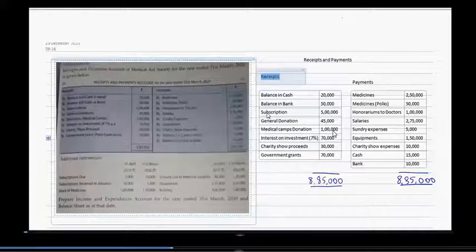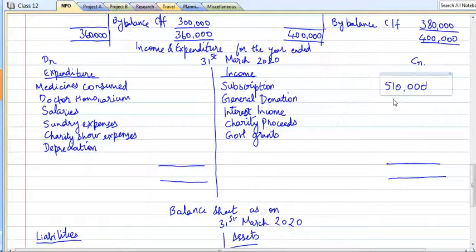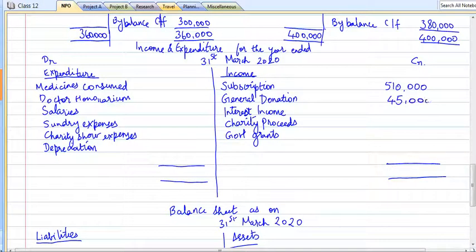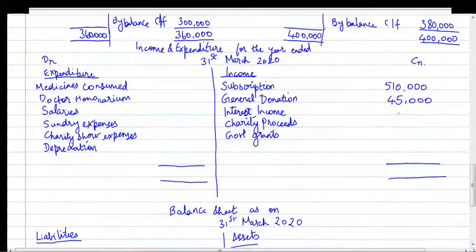Capital fund, we need to add this 1 lakh, but this 45,000 is a general donation. So we will take this to the income side of the income and expenditure account. How much is it? 45,000. Okay. Next is interest income of 70,000.